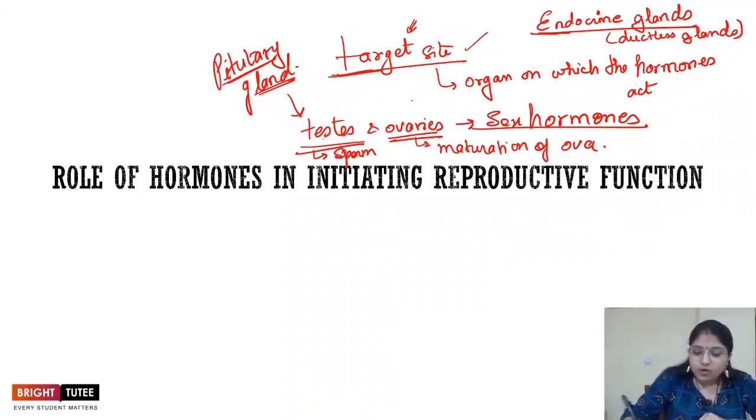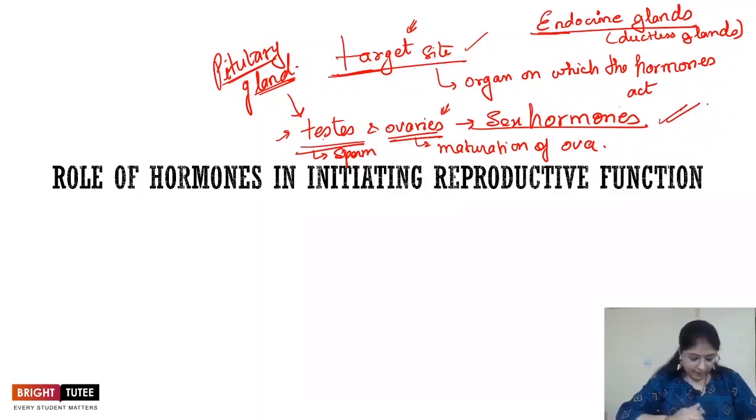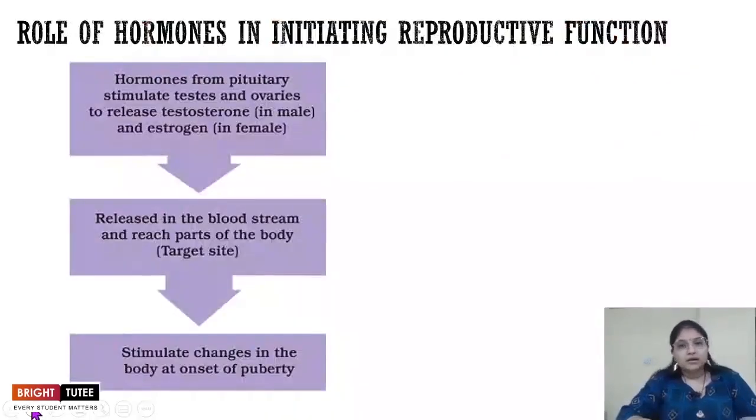So the secretions of the pituitary gland are causing the development of the testis and ovary. Further, when they mature, they start releasing the sex hormones, which are responsible for the secondary sexual characters in human beings. Now let's understand them in a little bit more detail.